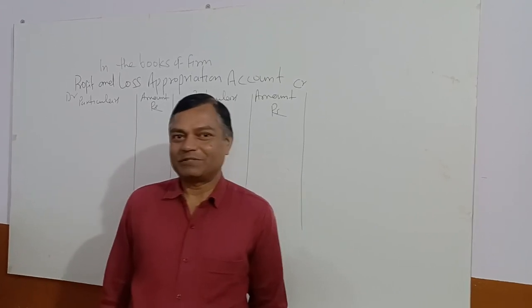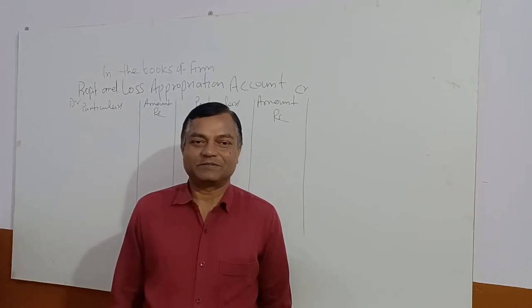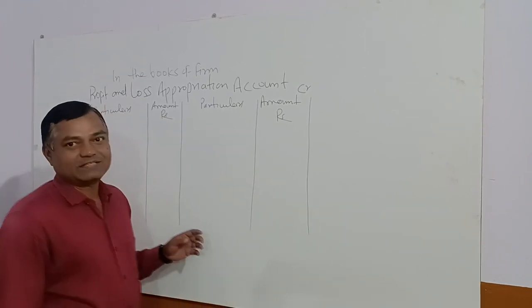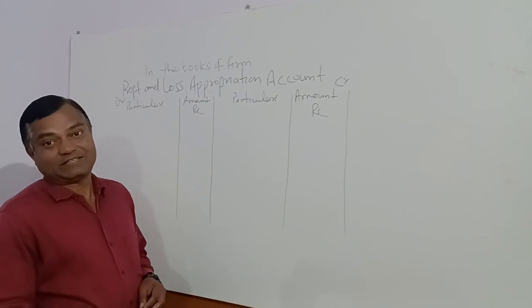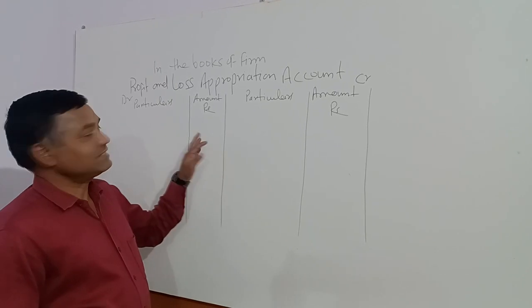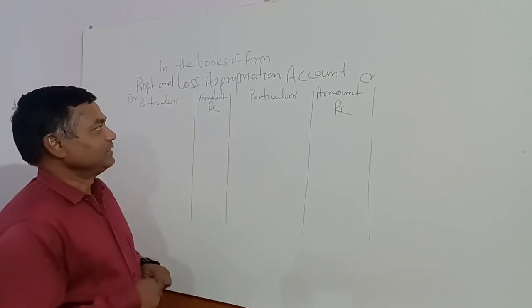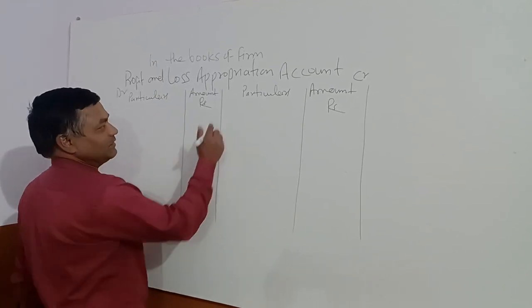Today I will discuss profit and loss appropriation account. Profit and loss appropriation account is the extension of profit and loss account. Only partners' interests are recorded in it. On the credit side, only two items are recorded.